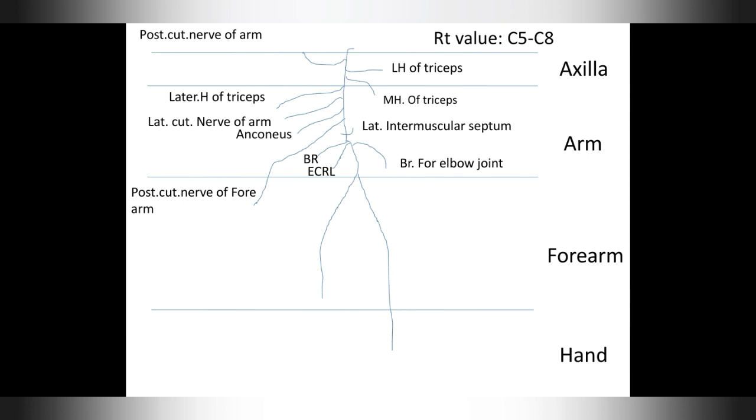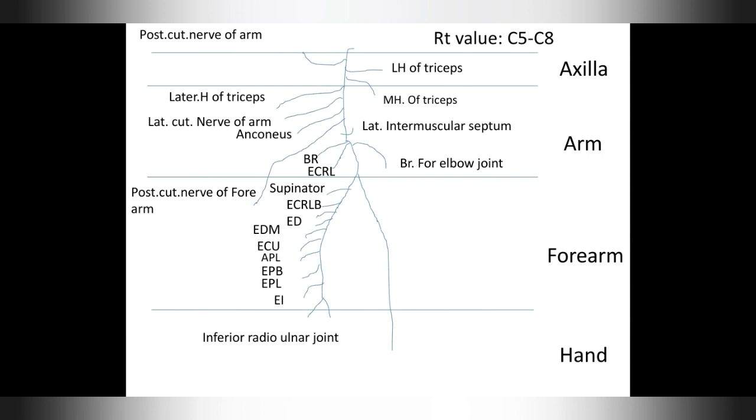So the deep branch supplies supinator, extensor carpi radialis brevis, extensor digiti minimi, extensor carpi ulnaris, abductor pollicis longus, extensor pollicis brevis, extensor pollicis longus, extensor indicis, and it also gives a branch to a joint called inferior radioulnar joint. It gives a branch to inferior radioulnar wrist joint.